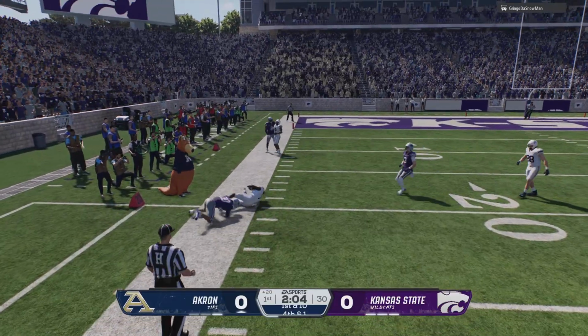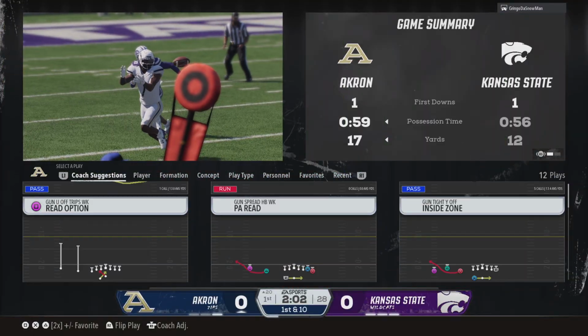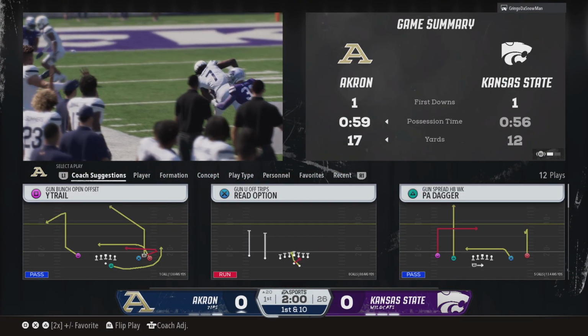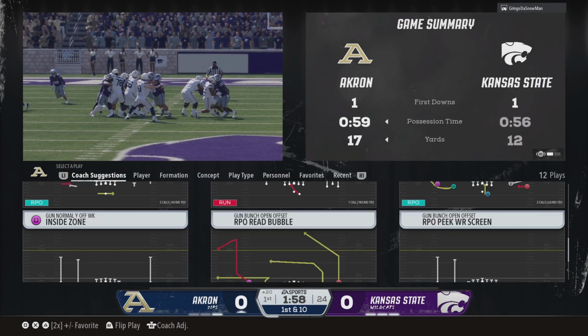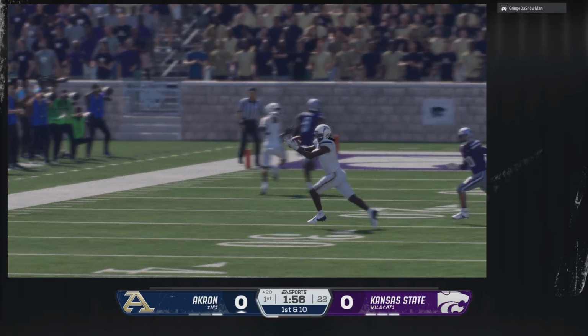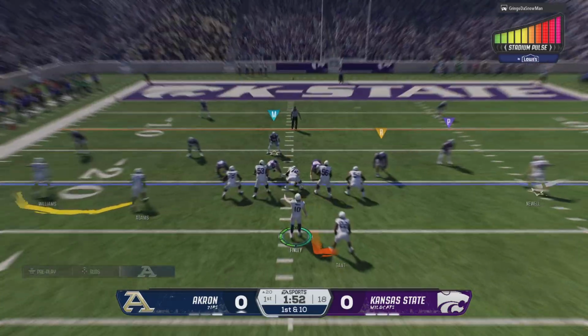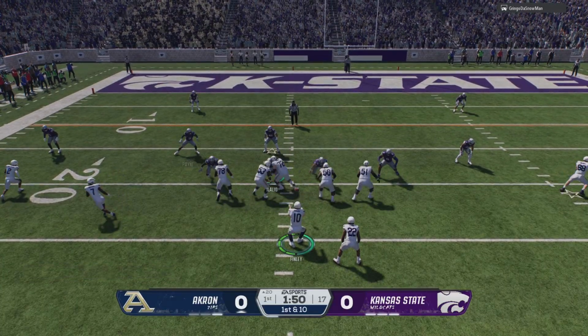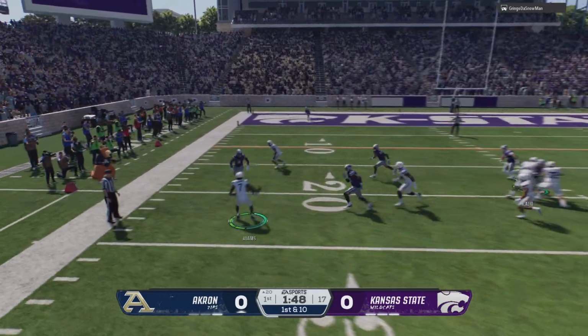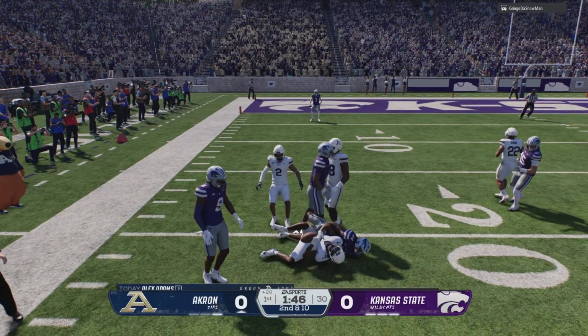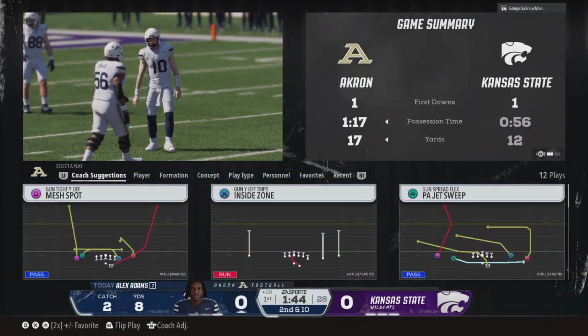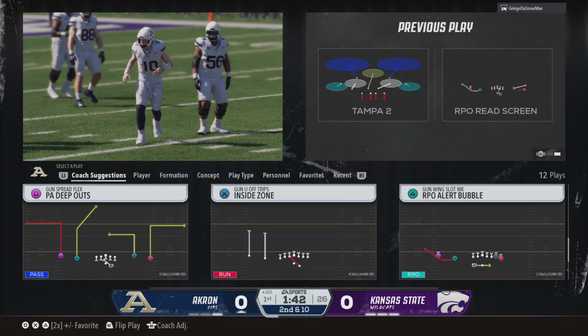Converts on 4th down, and he's still going. They've got enough for the first down, and they're in the red zone at the 20. He unleashed a bullet on that pass and converted the 4th down. Gotta love it. Some people get conservative. Some people don't want to mess up. 4th down, you could tell, he wanted that window, and he threw it as hard as he could. Throws a strike to the wide receiver. Gets the big 4th down conversion.